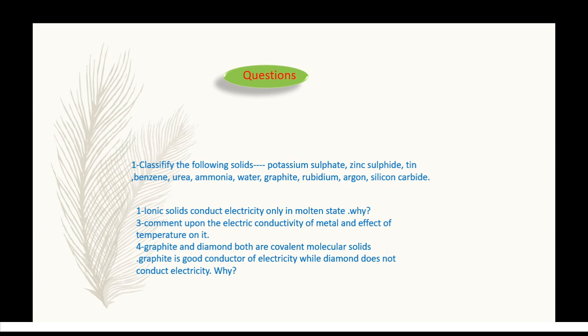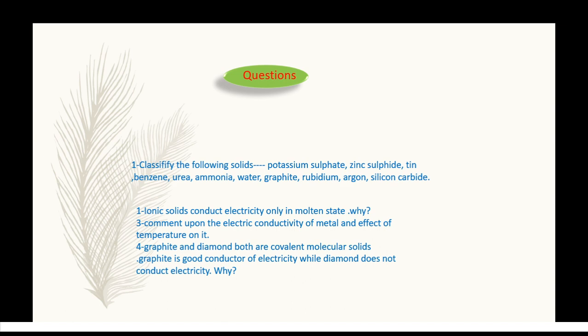And the fourth question is, graphite and diamond both are covalent solids. Graphite is a good conductor of electricity while diamond does not conduct electricity. Why? Now come for the answer. Graphite is soft and a conductor of electricity. In graphite, each carbon atom is in sp2 hybridization state.